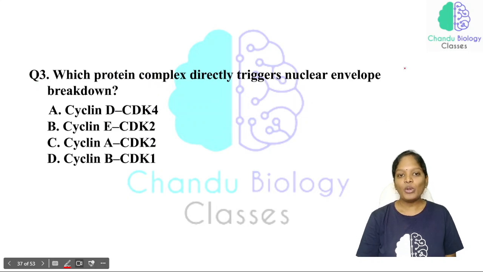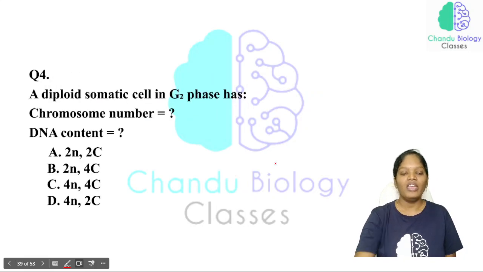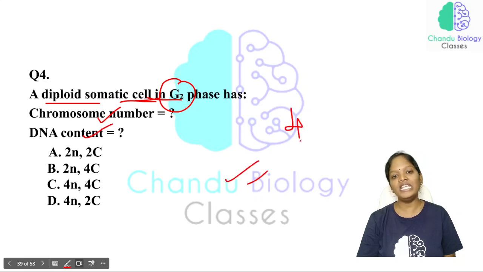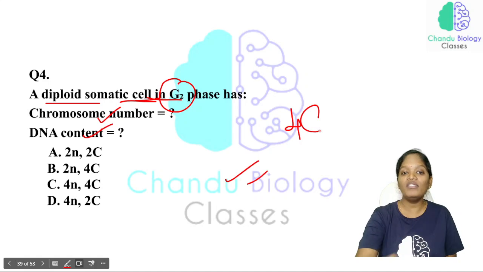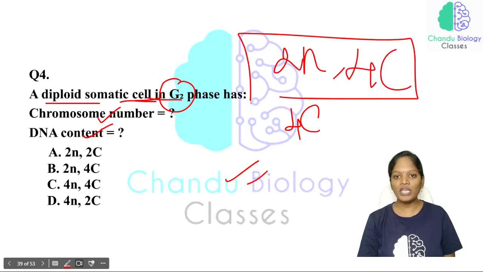See here, which protein complex directly triggers nuclear envelope breakdown? The nuclear envelope breakdown will be done by the MPF factor, and the MPF factor consists of cyclin B and CDK1. And see here, this is very important. The diploid somatic cell in G2 phase has what chromosome number, and what will be the DNA content? Definitely the DNA content will be 4C, and the chromosome number will be 2N. It is diploid and it will be 4C.